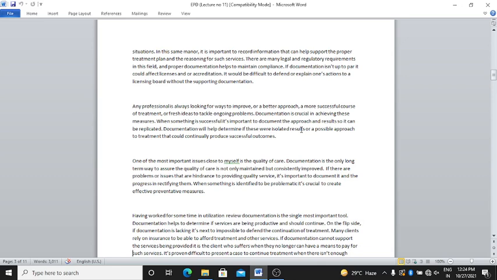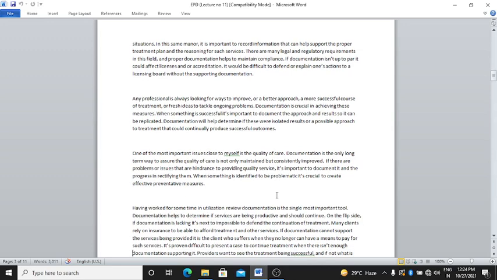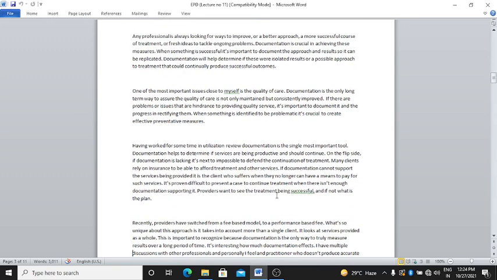When something is identified as problematic, it's crucial to create effective preventive measures, right? Having worked for some time, utilization review documentation is the single most important tool. Means what?